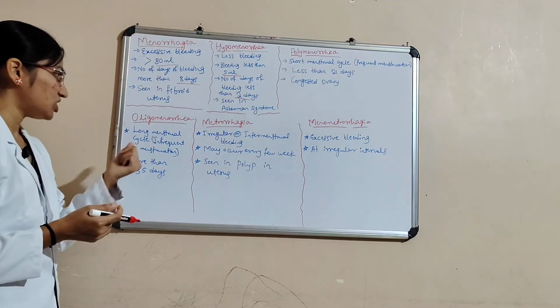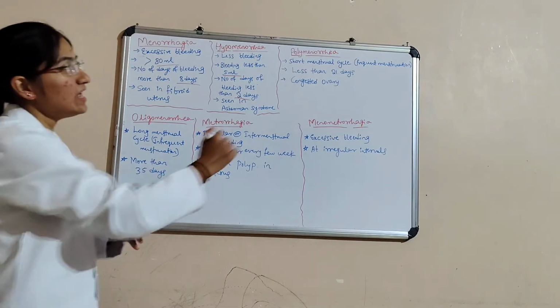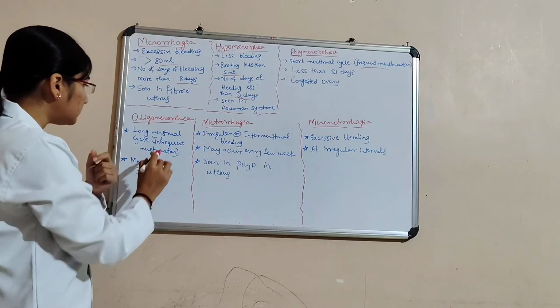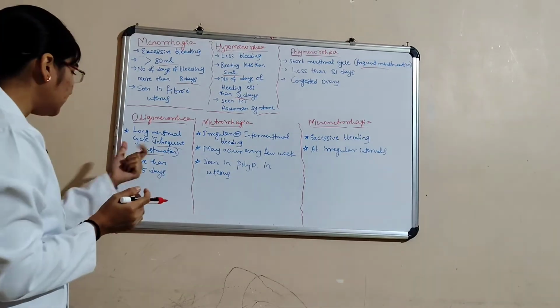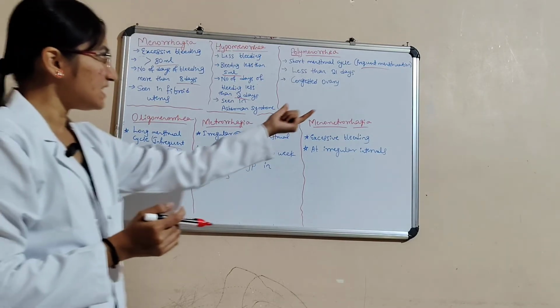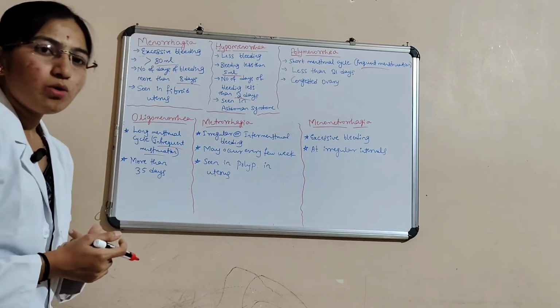Here there is a long menstrual cycle and infrequent menstruation, more than 35 days. We see less than 21 days in polymenorrhea, and more than 35 days in oligomenorrhea.